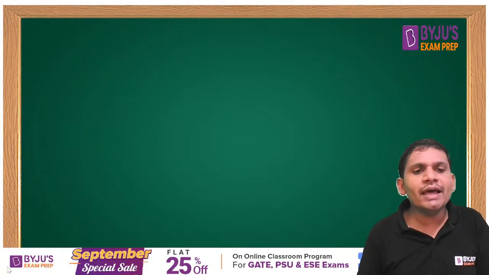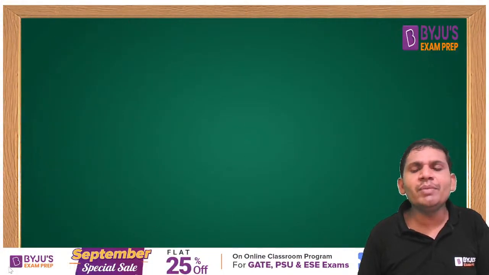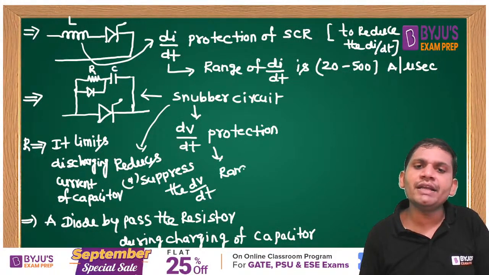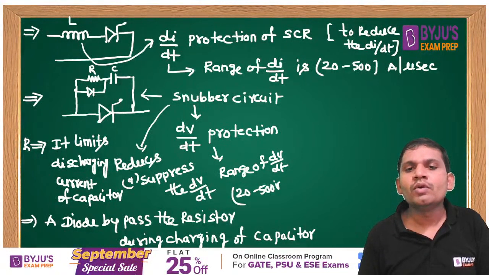Yes, students. Here I have given what is the di by dt protection and what is the dv by dt protection. Generally, the range of dv by dt, if you take the range of dv by dt, then 20 to 500 volts per microsecond.